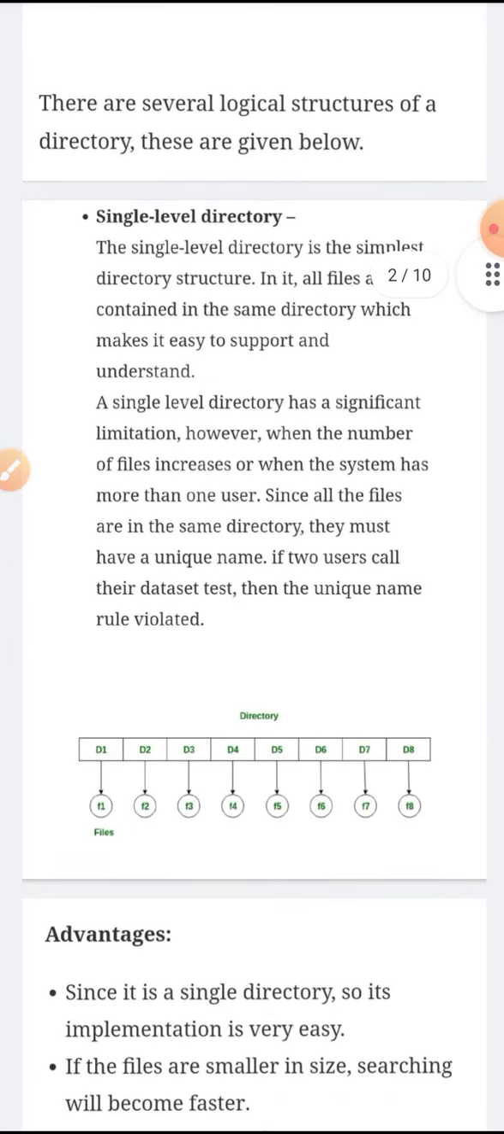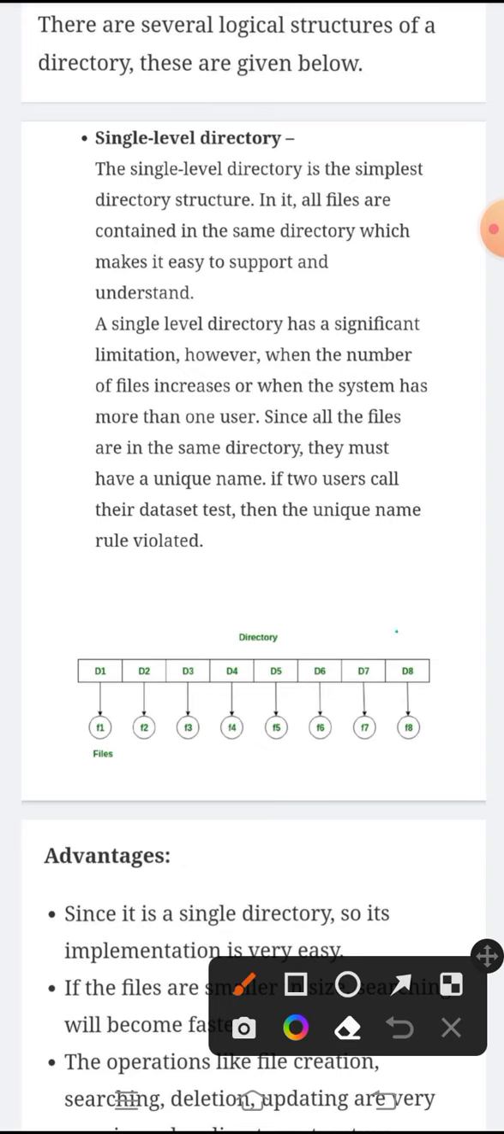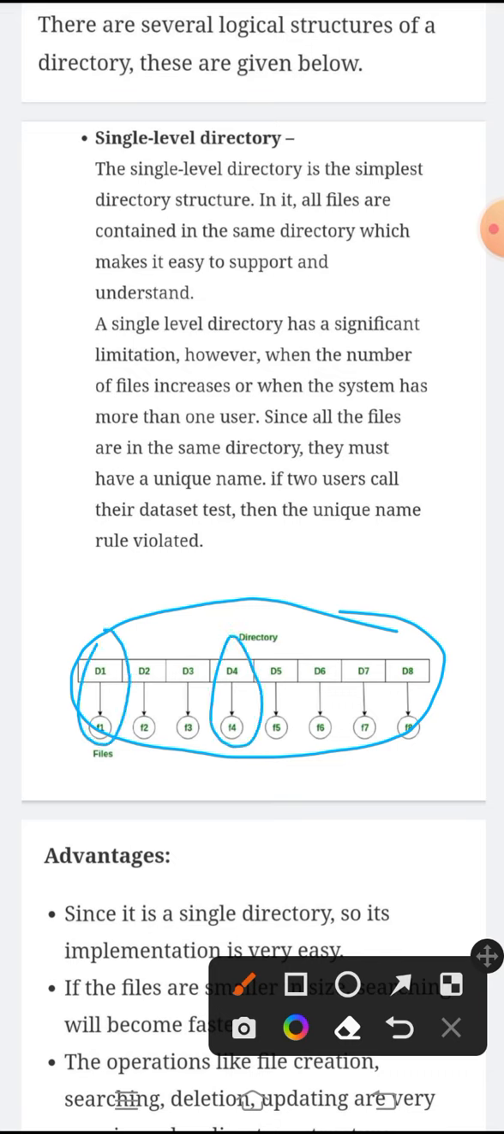Single level directory. Single level directory is the simplest directory structure. You can see here, in it, all files are contained in the same directory, and it is easy to support and understand. And there is a limitation over a single level directory. However, the number of files increases, or when the system has more than one user.